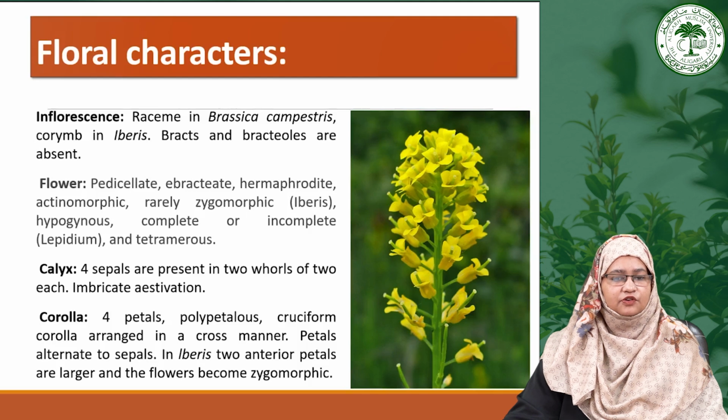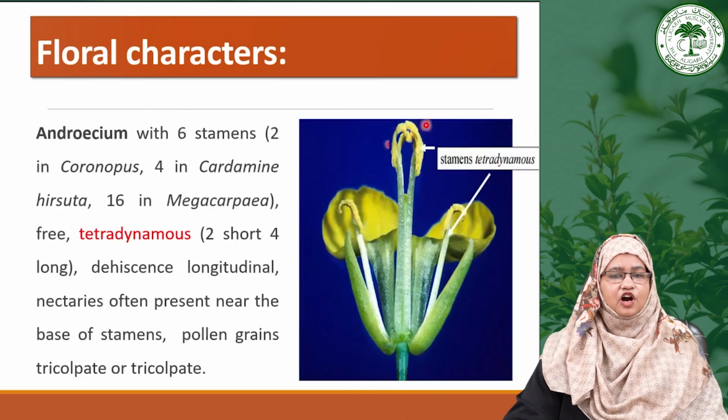Iberis has 2 larger anterior petals, that is why they show zygomorphic symmetry. So, based on the presence of cruciform corolla, the earlier name of this family is Cruciferae. Now, moving toward the next floral character, that is the Androecium.